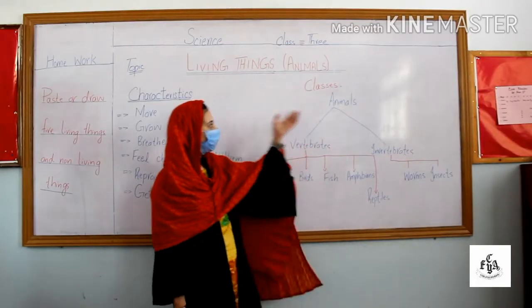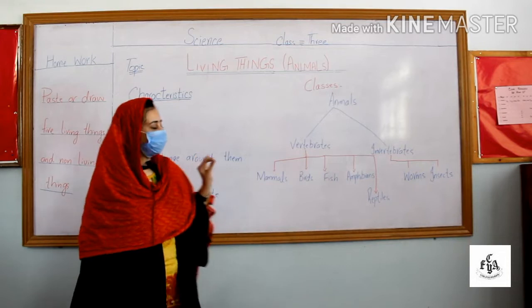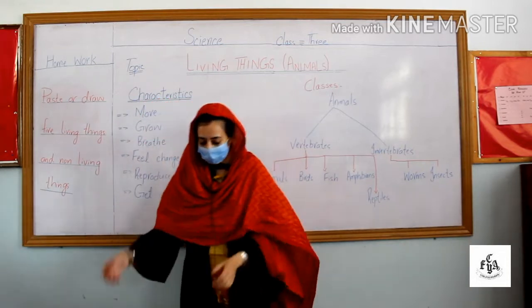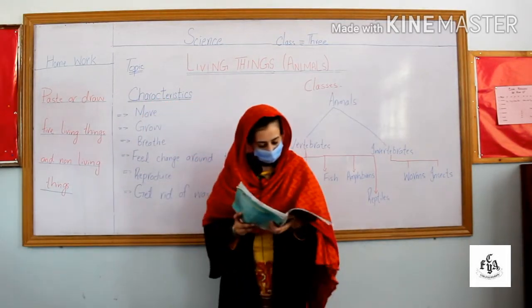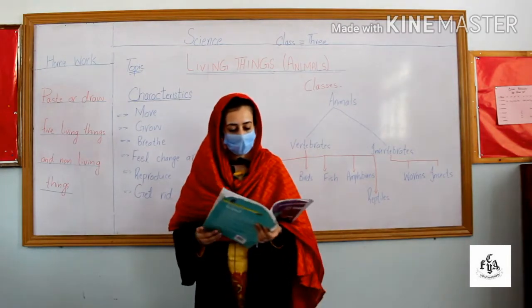So students, is the topic clear to you? Now we are starting the reading of this chapter. This is page number 8, types of living things, animals.